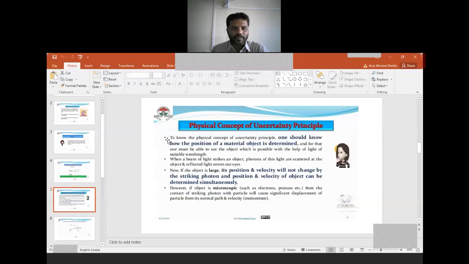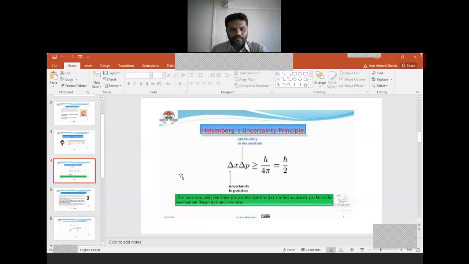So the physical concept of this principle: if it is applicable, one should know how the position of a material object is determined. Next, when a beam of light strikes, we will see this by taking an example. This is the Heisenberg uncertainty principle.